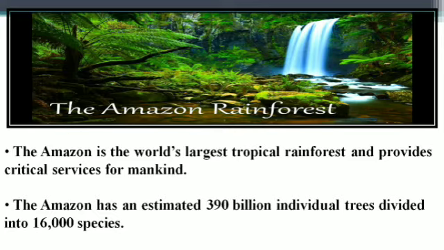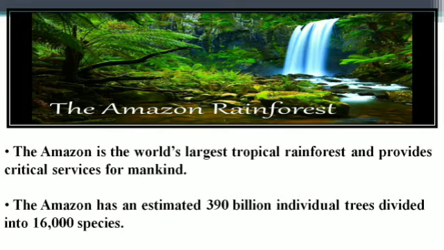So due to this, it is known as the world's largest tropical rainforest, and it provides critical services for mankind. Due to the dense forest, it has herbal plants and trees available, which benefit humans, not only humans, but also in the treatment of disease. We can have the cure by getting the availability of the herbal things.